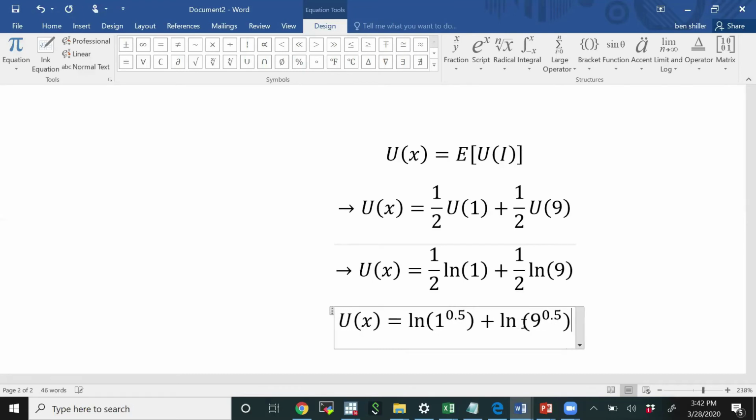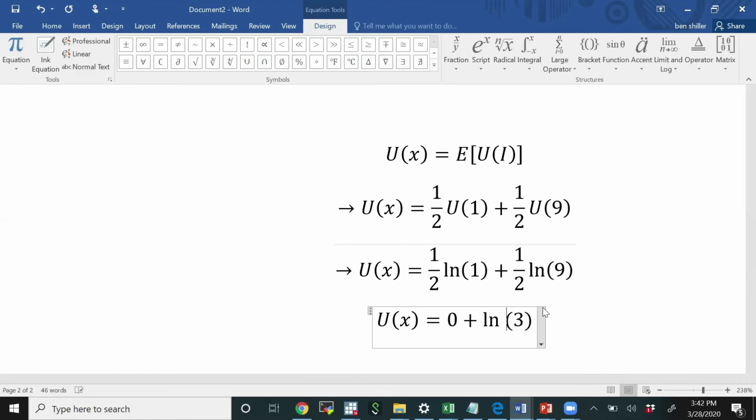Now, one thing you might remember is square root of 1 is 1, and the log of 1 is 0. So this part just drops out. That's just equivalent to 0. And this part here, log of 9 raised to the power of 0.5, that's just simply equal to log of 3.